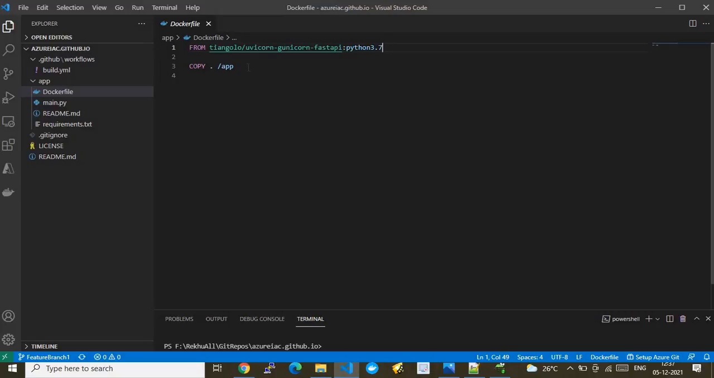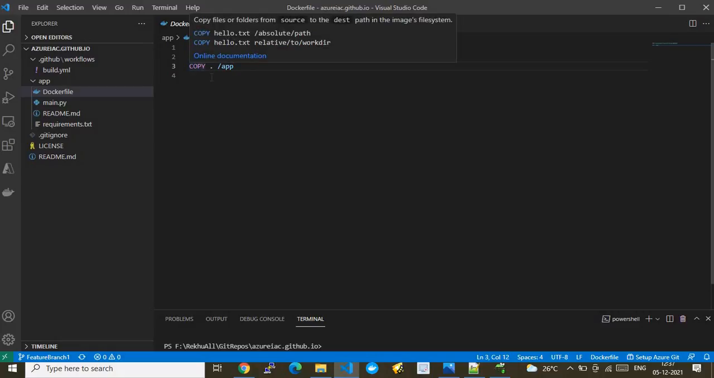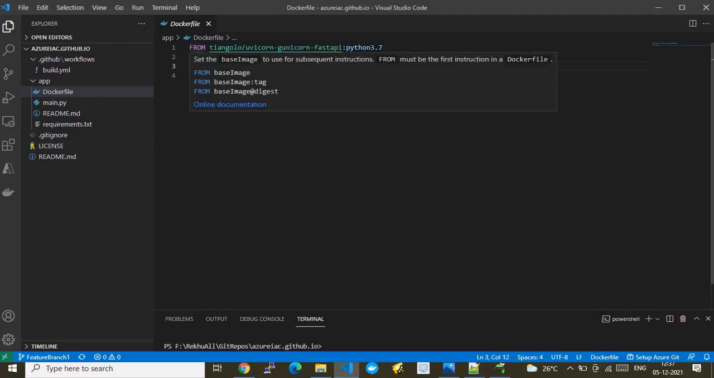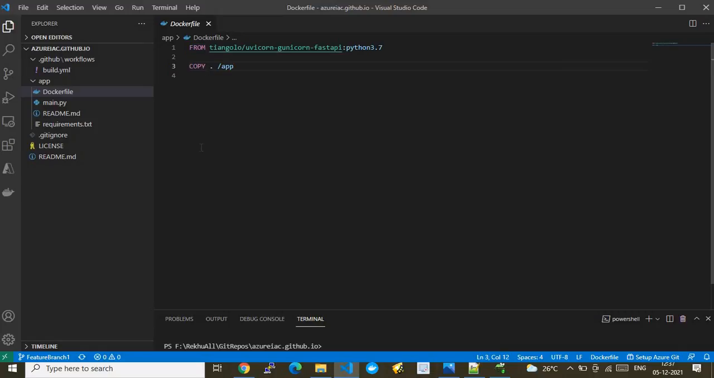After that we are using the next command called COPY. What COPY actually does is copy the content present in this repository while building this image. That is what the COPY keyword is all about, and this is a very basic Dockerfile definition.